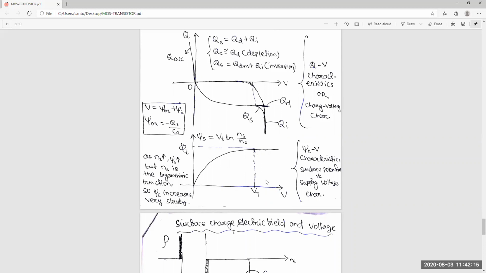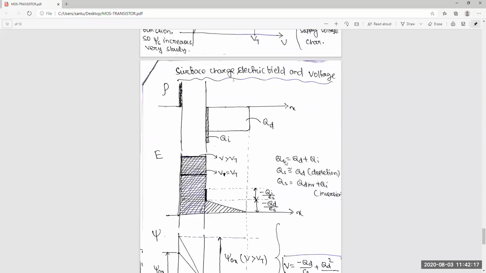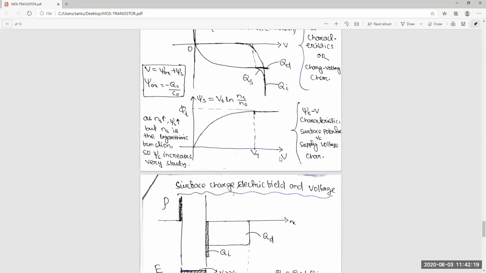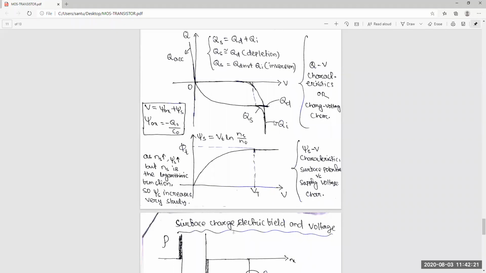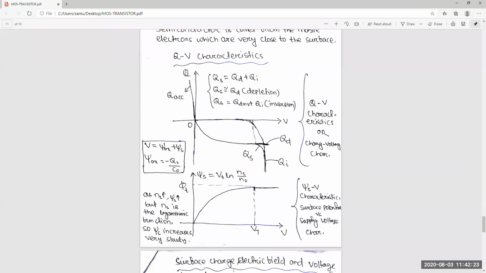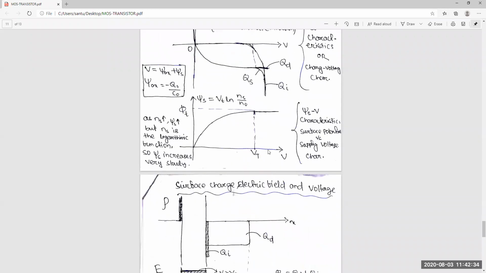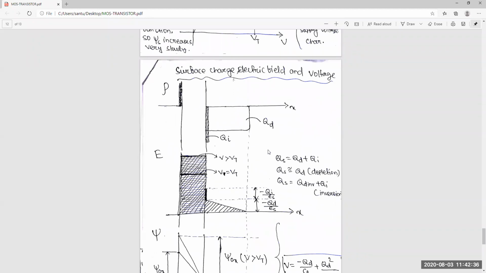That thing we will discuss. Is this graph clear, everyone? What is the Q in accumulation, what is the Q in depletion, what is the Q in inversion? Yes or no? Yes, sir. Okay, thank you.